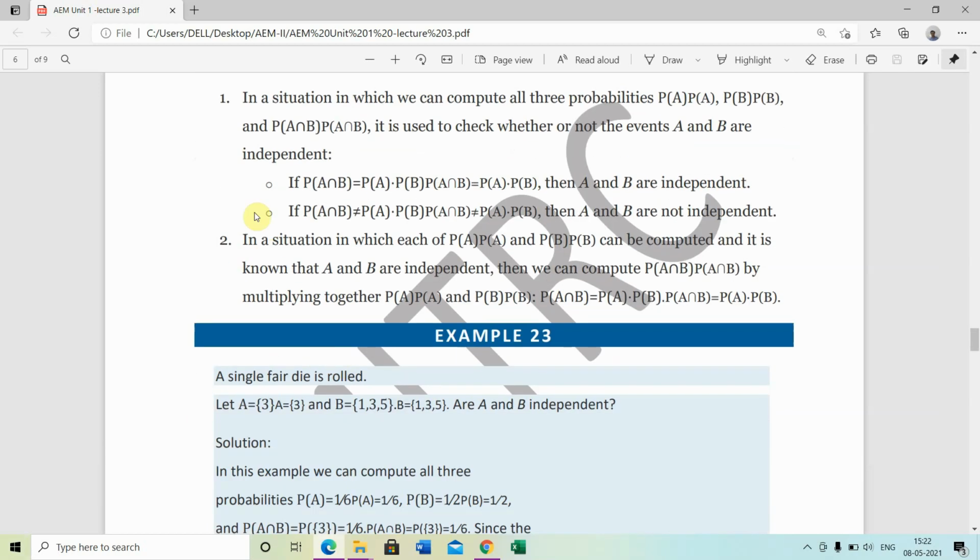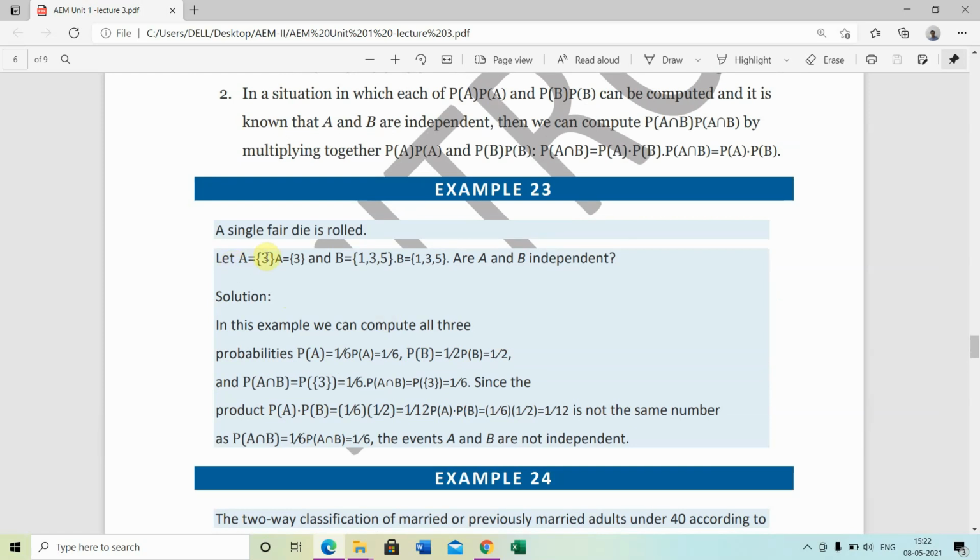Second situation: in a situation in which each of P(A) and P(B) can be computed and it is known that A and B are independent, then we compute P(A intersection B) by multiplying together P(A) and P(B). Then P(A intersection B) equals P(A) times P(B).